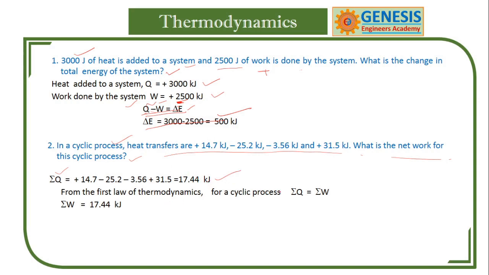And for a cyclic process, delta Q minus delta W is equal to 0. That means Q minus W is equal to 0, so Q is equal to W. Thank you.